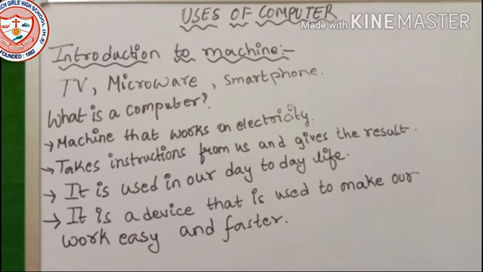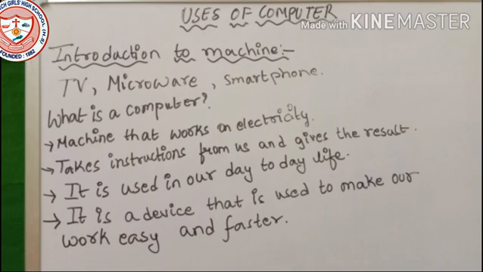So let us learn what a computer is. In the next slide, we are going to learn what a computer is. Actually, we are not going to learn, we are going to revise it.